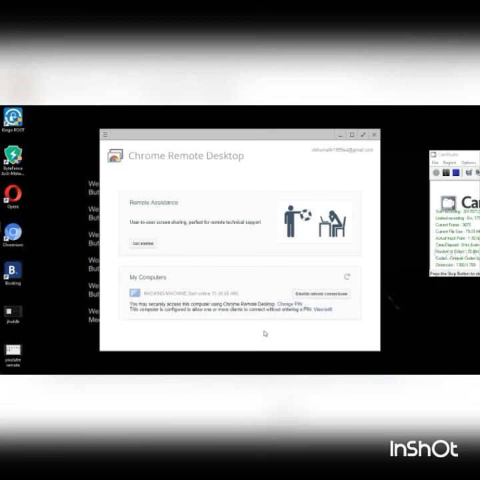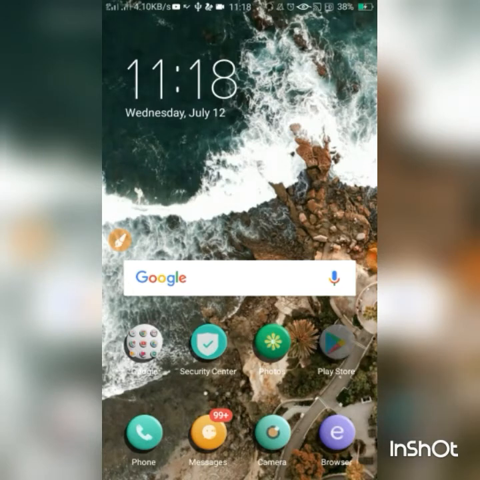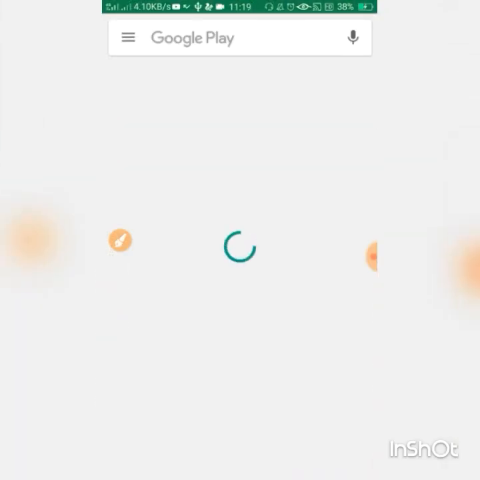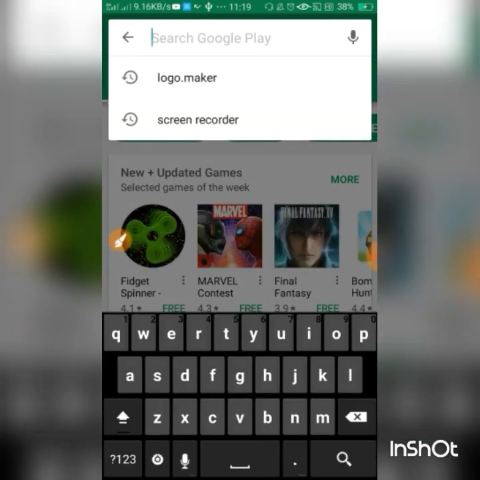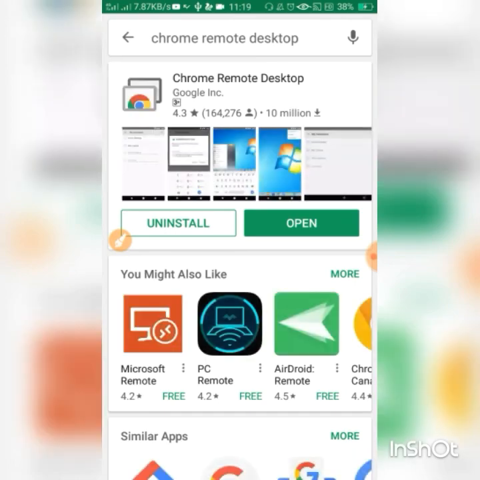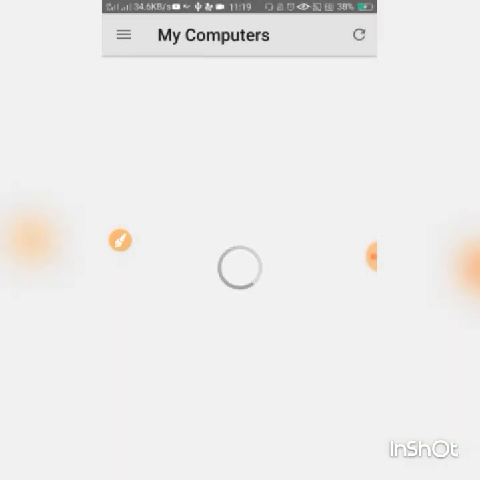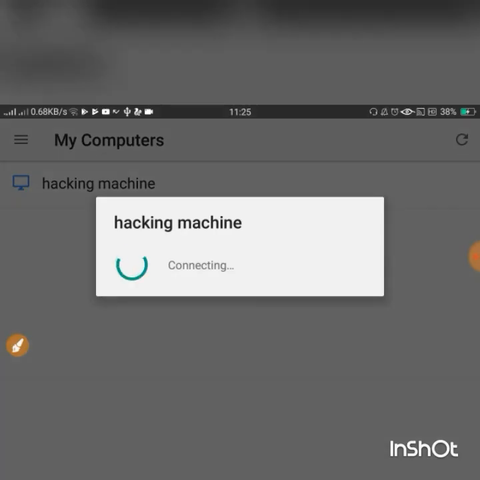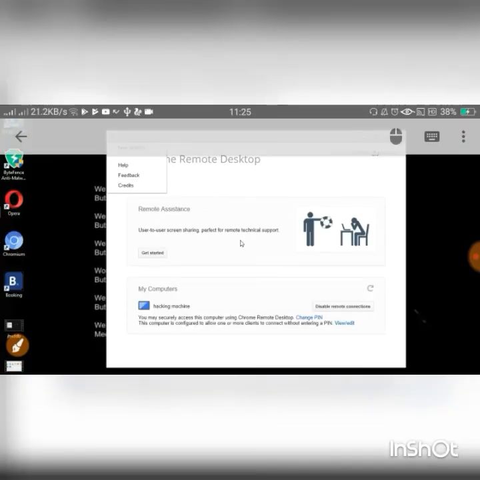And now as you can see it is enabled, so I will go in my Android device Play Store. I will search for Chrome Remote Desktop. Now as you can see, I have already installed it, so I will directly open it and it will show you my computers, and in that you can see hacking machine is there. It is connecting to hacking machine.